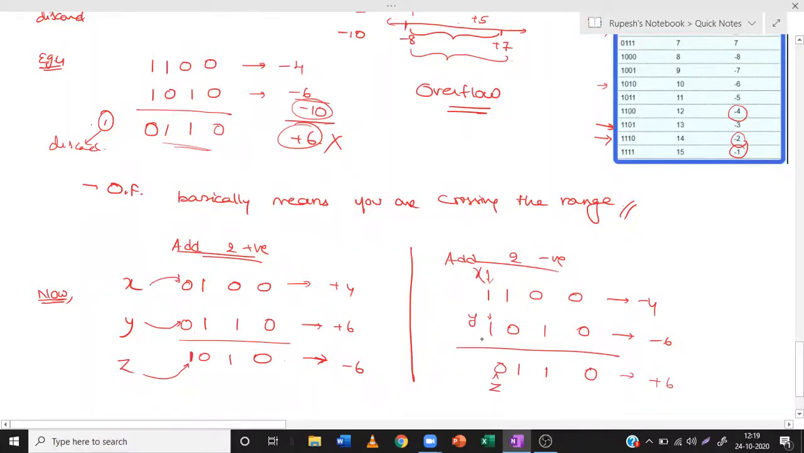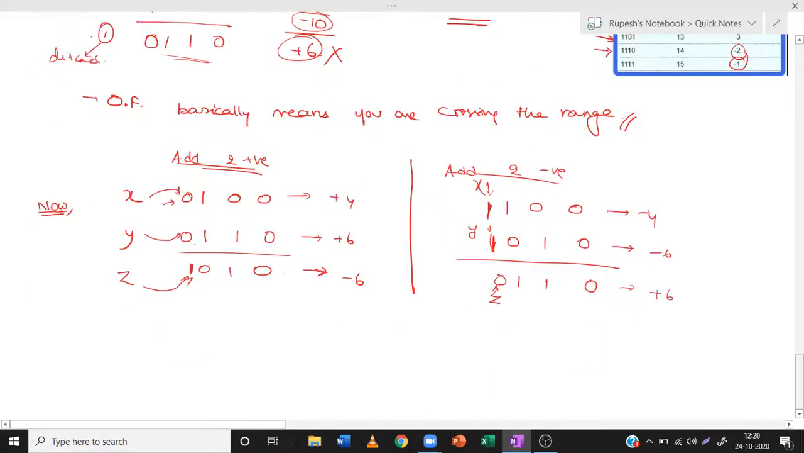Whenever it is 1 and 1, you are getting 0. Basically, whenever the two given numbers are positive, you are getting a negative value in the overflow condition. And whenever the two given numbers are negative, we are getting a positive number in the overflow condition, which is false. So from this, what can we conclude?